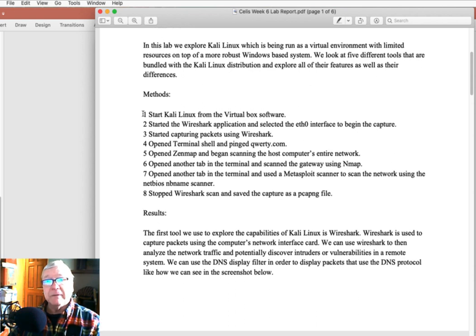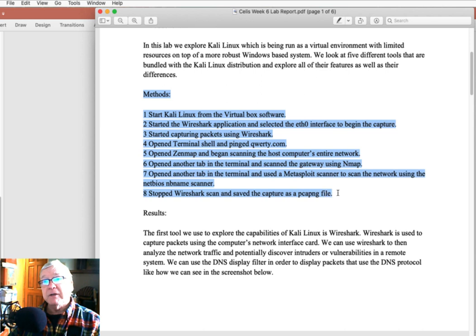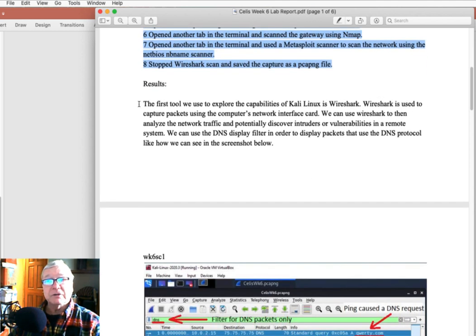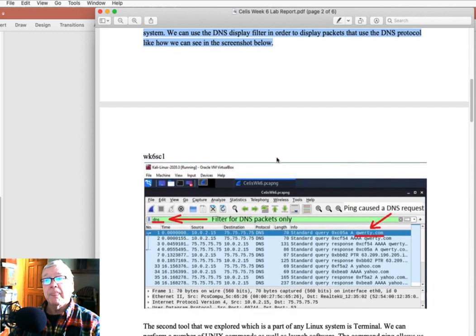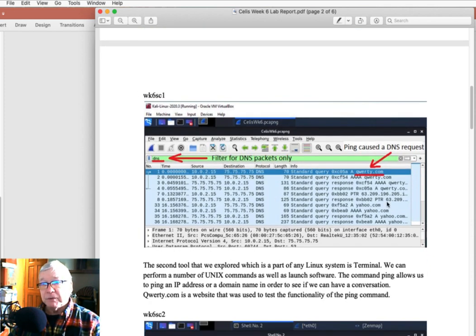And then the methods, again, they don't have to be numbered, but in order: starting Kali, starting Wireshark, capturing packets, using a terminal shell, opening ZenMap. Each step is clearly indicated here, and it's short but complete. I could use this, I could give this to somebody and they could duplicate this lab and then see if they got the same results. Then here's the description of the results for each tool. Here is the first screenshot that shows filtering for DNS packets.